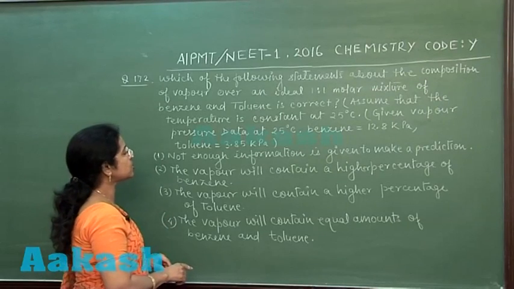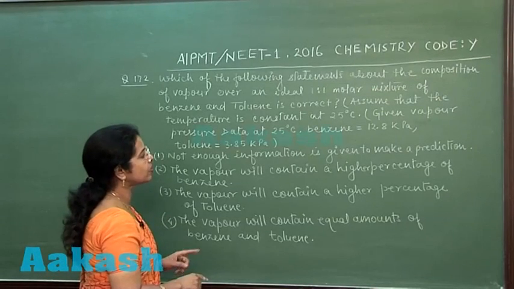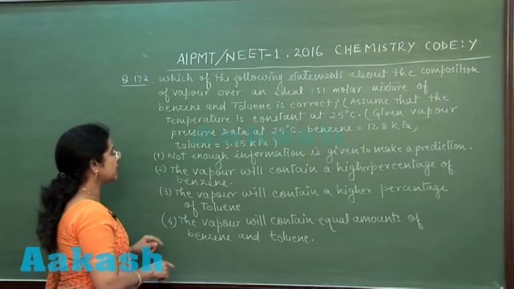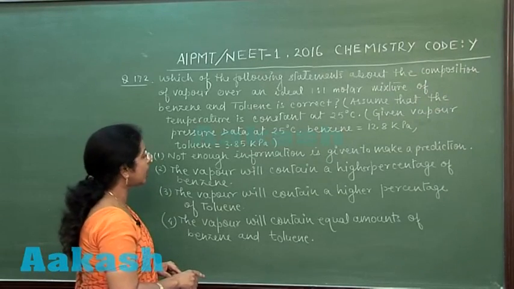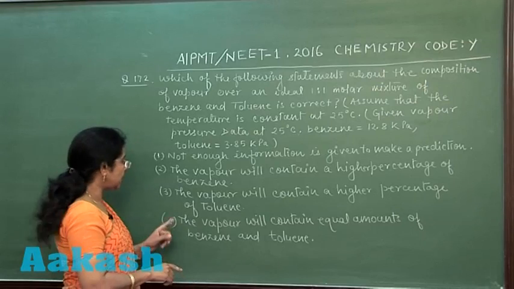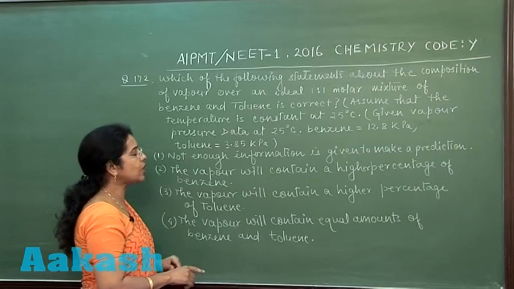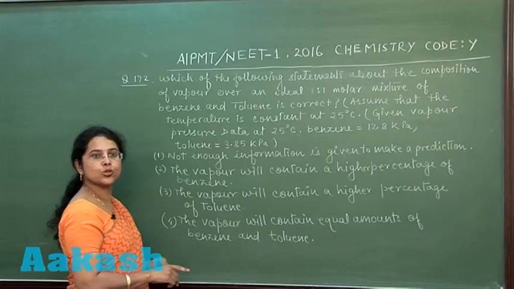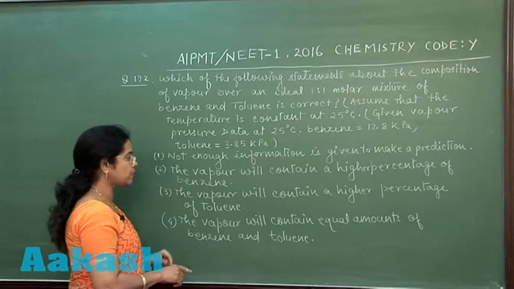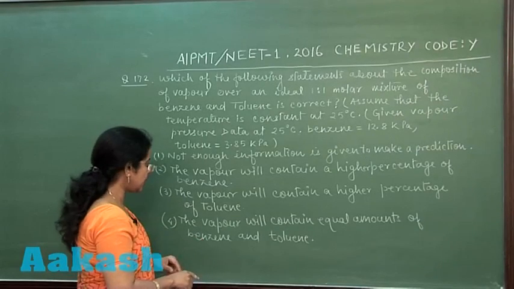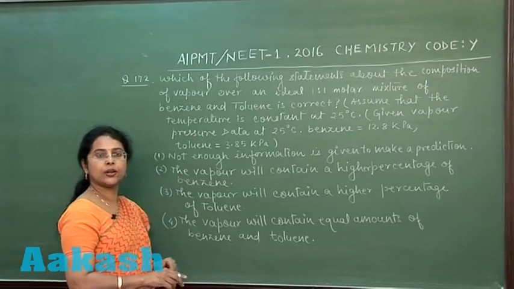The first option is not enough information is given to make a prediction. Second is the vapor will contain a higher percentage of benzene. Third option, the vapor will contain a higher percentage of toluene. And fourth option is the vapor will contain equal amount of benzene and toluene.